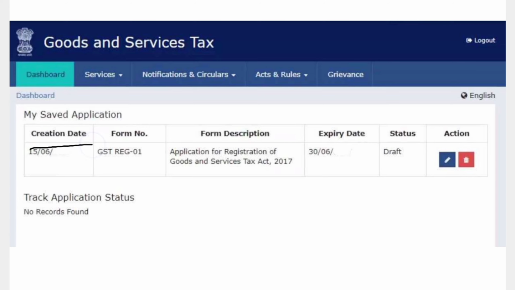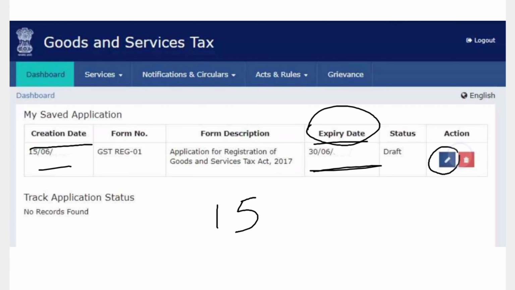It will show the creation date and also the expiry date. The TRN is valid for 15 days. If you applied on 15th June, the expiry date is 30th June. So within 15 days you have to apply. You have to click on this and take the action.